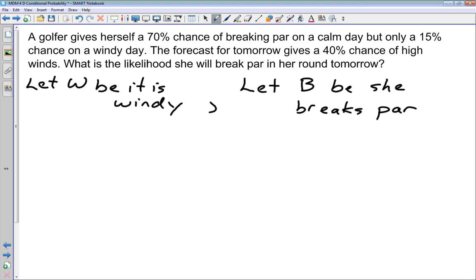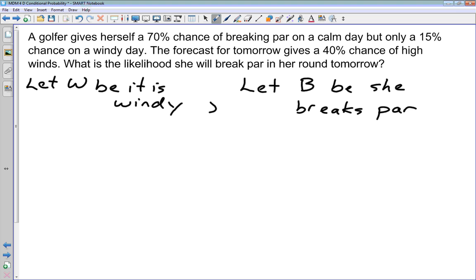If it is windy, she has to play really, really well to break par. She's giving herself that 15% chance on a windy day. She can also break par if it's a calm day, and in fact, it's more likely that she's going to break par if it happens to be a day that is not windy.